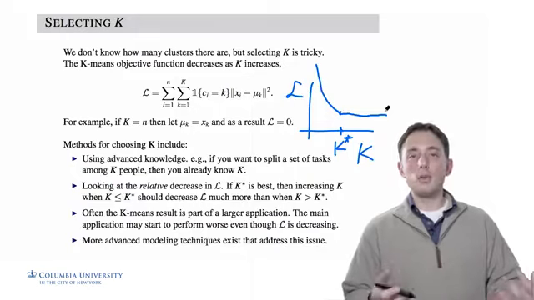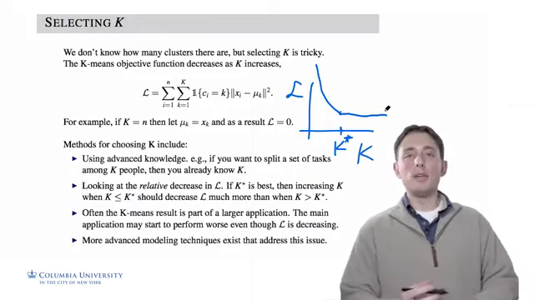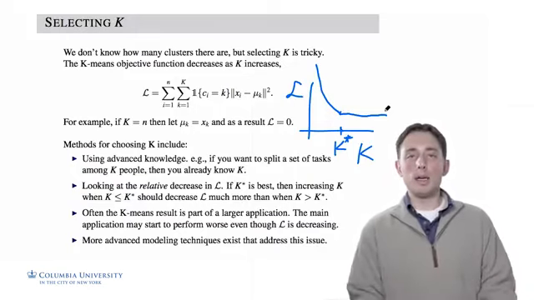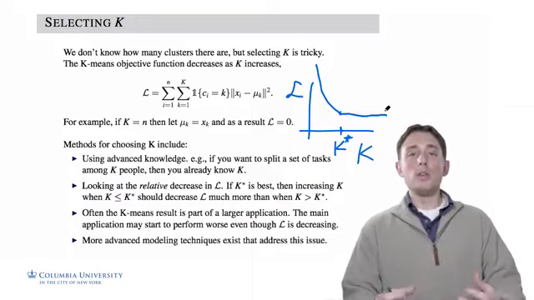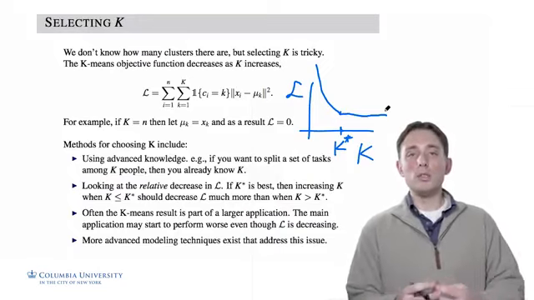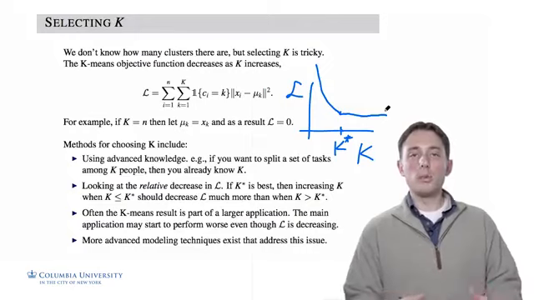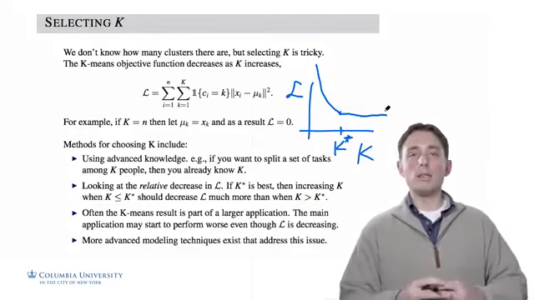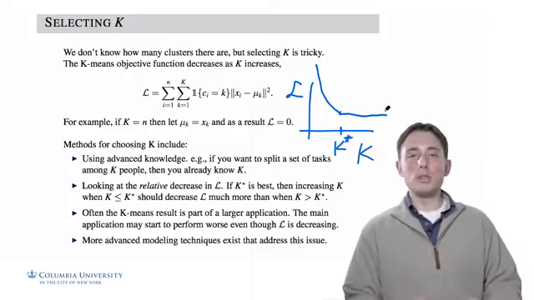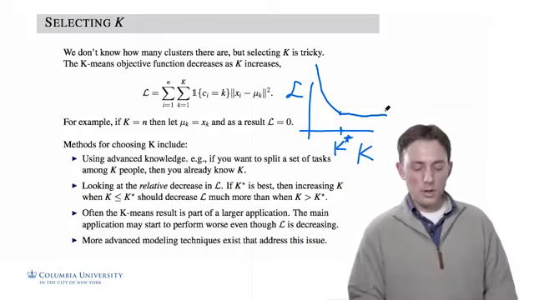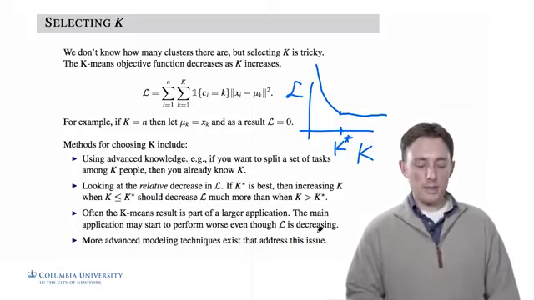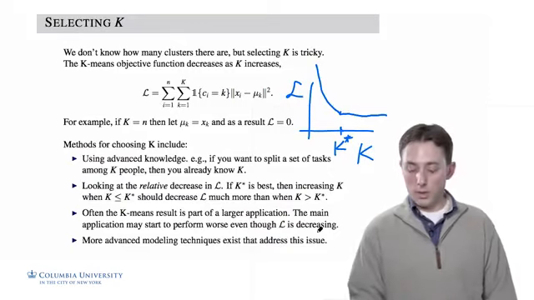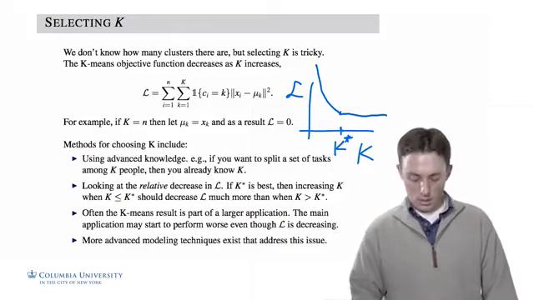In that case, that discrete model, and this is again a bit hand-wavy, is being used for its own application. And so we can use whatever we're trying to use our larger application for. That might have its own quality measures, and we can then, for multiple discretizations, multiple values of K, see how well we perform on some other task we're trying to do. Also, there are more advanced modeling techniques such as Bayesian nonparametrics, but we won't discuss that in this class.